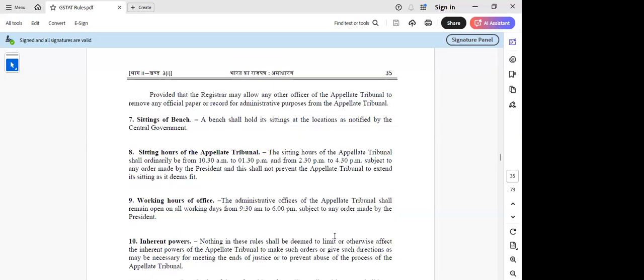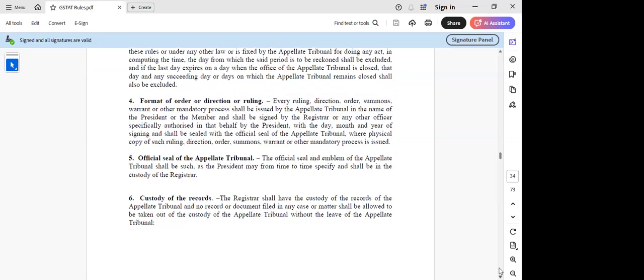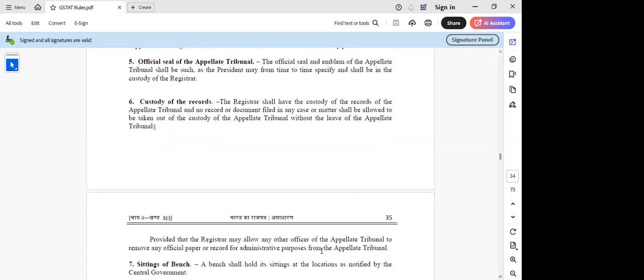The custody of the records. Basically, here they are saying that they have the custody of the records of the appellate tribunal, and no record or document filed in any case shall be allowed to be taken out of the appellate tribunal without the leave of the appellate tribunal. Whatever existing procedure is there, I think they are saying the same thing. If you want a special copy, then you have to make an application for that document, and they may allow any other officer of the appellate tribunal to remove any official paper or record from the appellate tribunal. Only with permission can we have access to the document. Otherwise, whatever document has been filed, we don't have access to that record.